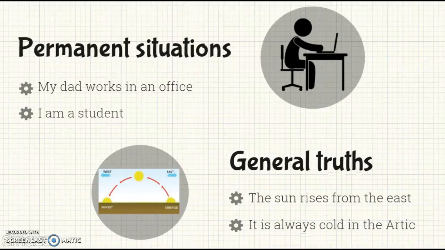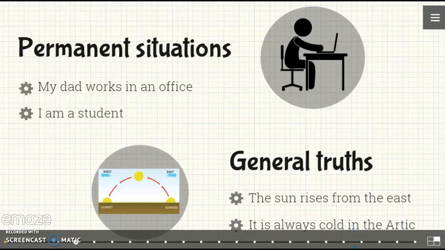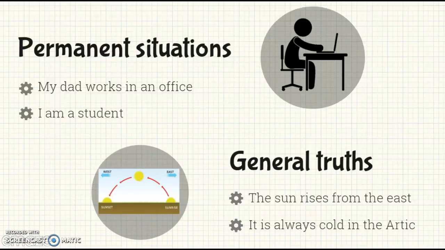In this regard, we're going to have different types of usages. In the first place, we have the usage that shows permanent situations. For example, we have sentences like, my dad works in an office. Number two, I am a student. Then we are going to have the general truths. General truths are things that we cannot change. In this case, we are going to have the sun rises from the east, or it is always cold in the Arctic.